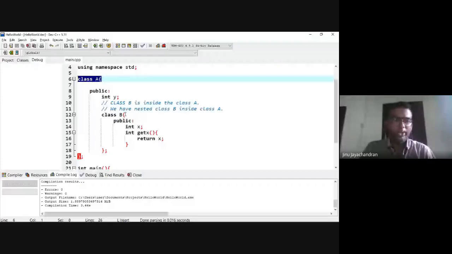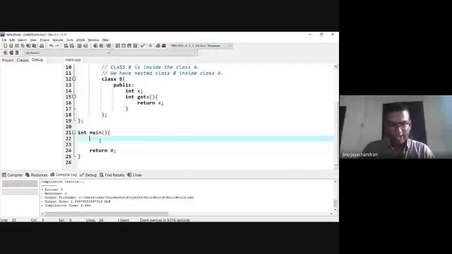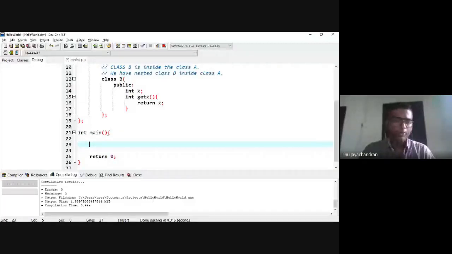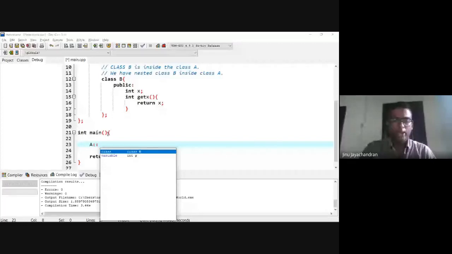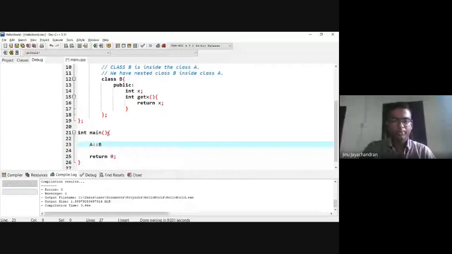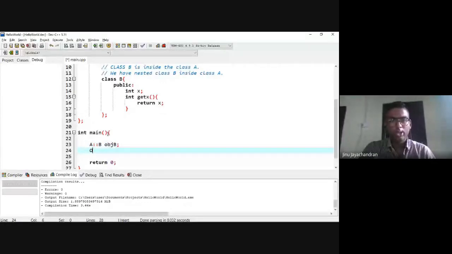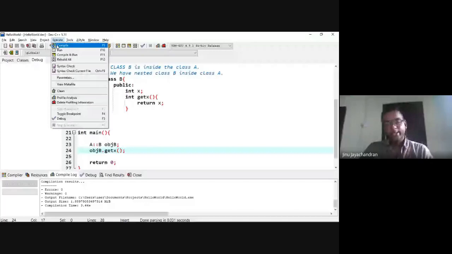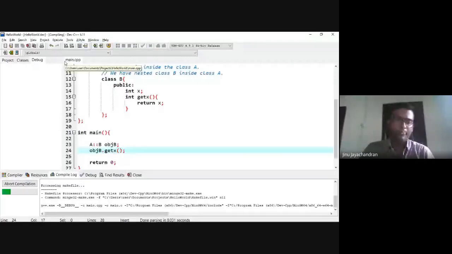For that, you should say A, the scope resolution operator, which is double colon, B, and you say object of B. And you can say objb dot getx. So using the scope resolution operator, you can access the nested class.